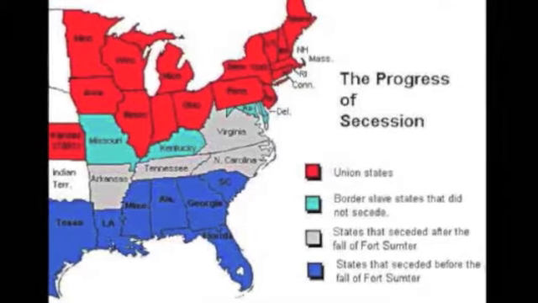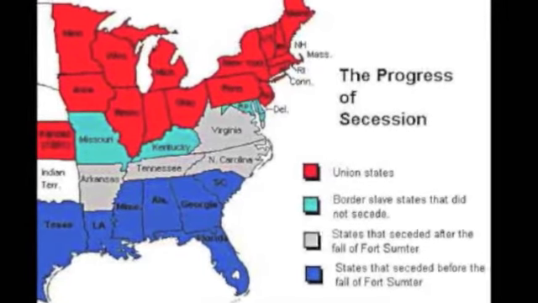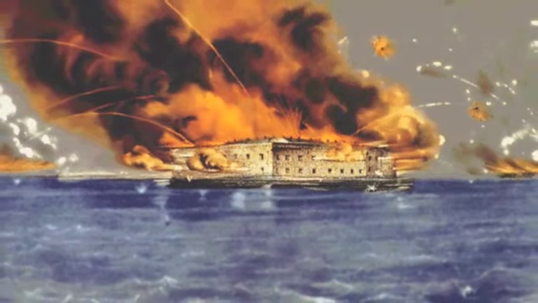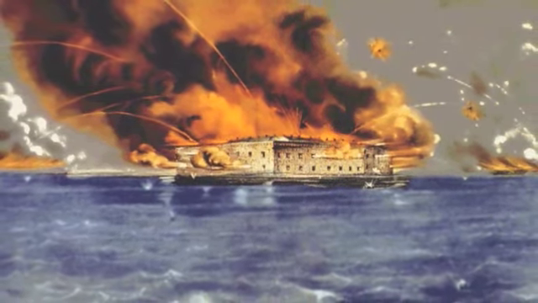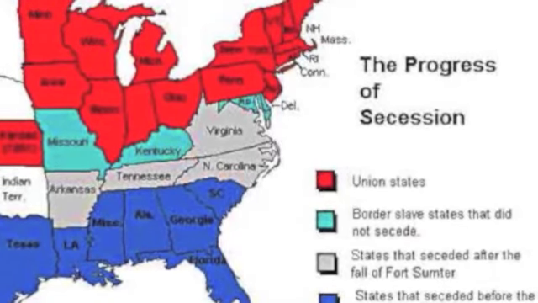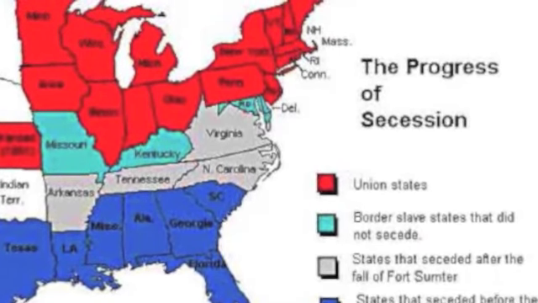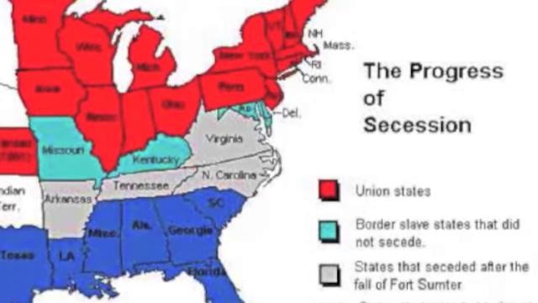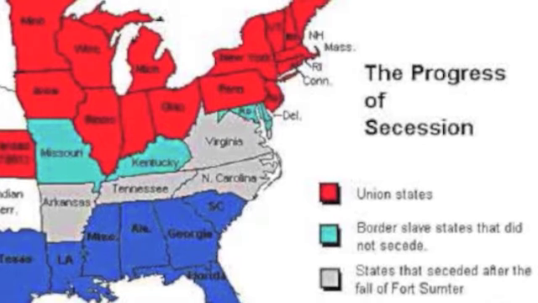After a few months, Confederates in April fired on Fort Sumter as it was trying to be resupplied by Lincoln and his military. This is really the trigger event that starts the war. It leads to Lincoln calling for volunteers. Once Lincoln calls for volunteers after Fort Sumter, then the upper southern states that secede begin to secede, places like Virginia. And the Civil War has begun.